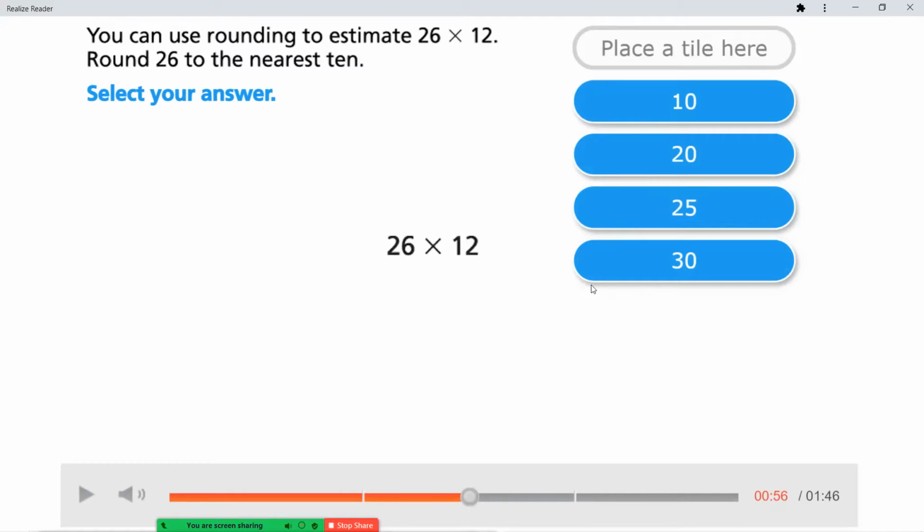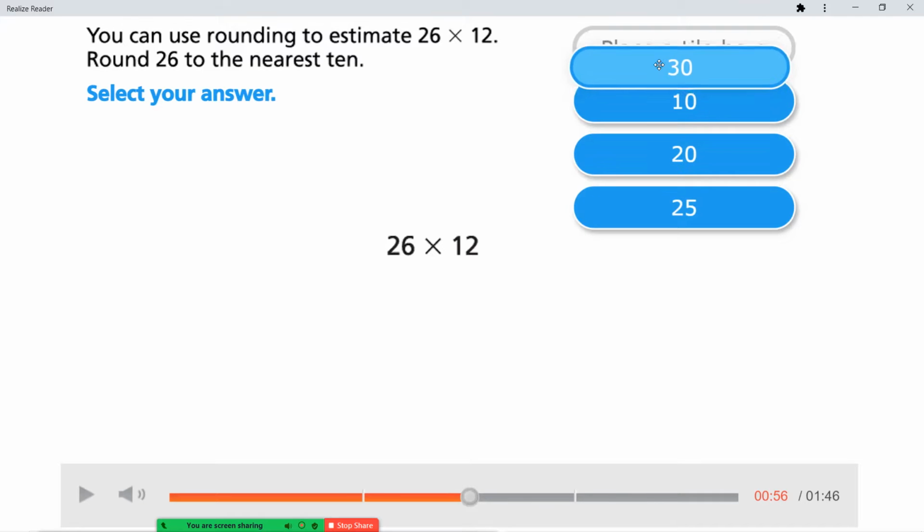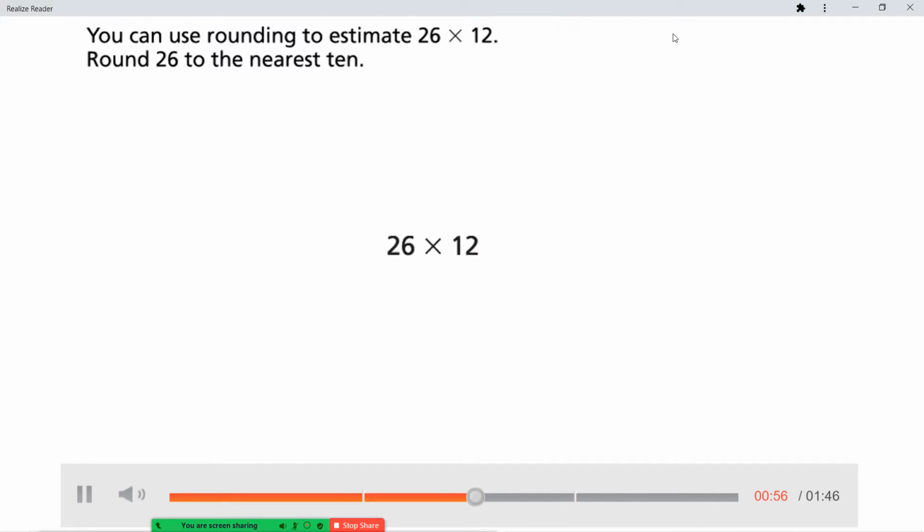Now remember, when we're rounding, you have to look at the number in the ones place to decide if that tens place is going to move up or stay the same. We know that 1 to 4 will round a number down, but 5 and up will round it up higher. So 5, 6, 7, 8, and 9 in the ones place will take that tens place up to the next group of tens. Since there's a 6 in the ones place, we know that 2 is going to become a 3. So we know that 26 is closer to 30 than it is to 20. So 30 is going to be our rounded number. 26 rounds to 30.